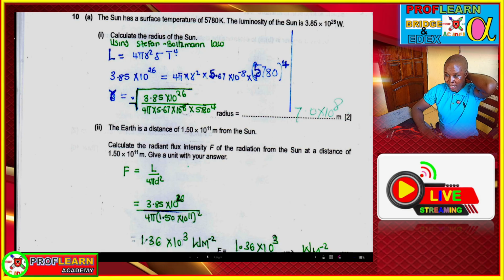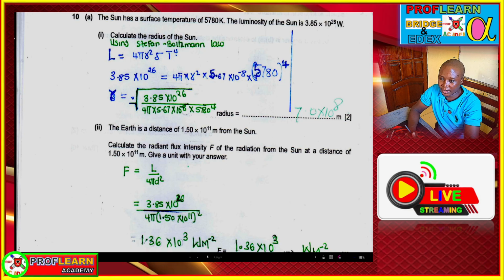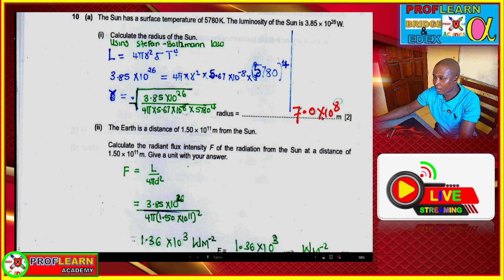So that's some of the questions that have been asked, and that is how you are supposed to approach them. We have also a question whereby you are told that the sun has a surface temperature of 57.8 Kelvin, and the luminosity of the sun is 3.85 times 10 raised to power 26 watts. Now you are supposed to calculate the radius of the sun, in this case. You are supposed to use the Stefan-Boltzmann law, which is L is equal to 4 pi r squared, Stefan-Boltzmann constant times temperature raised to power 4. So if you make r the subject, you are going to get your answer being equivalent to 7.0 times 10 power 8.